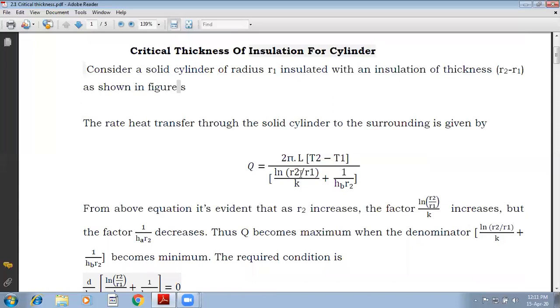So this R2 is a varying parameter. Now, ln of R2 by R1 divided by 2 pi KL becomes conductive resistance, and 1 over Hb into 2 pi R2 into L becomes convective resistance.